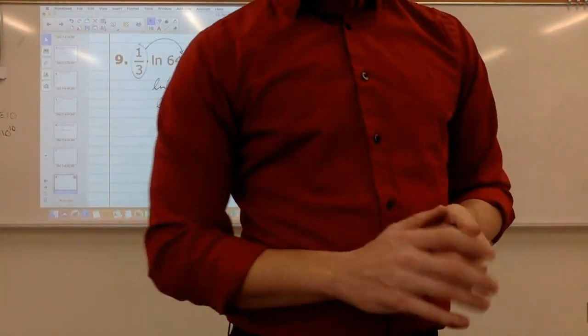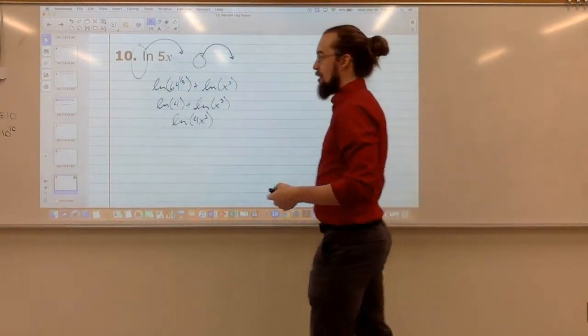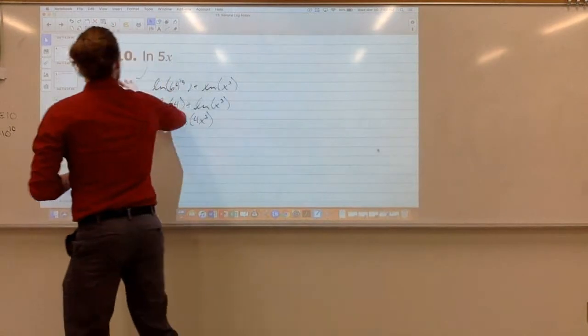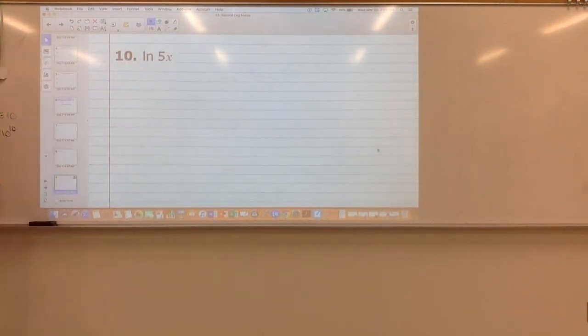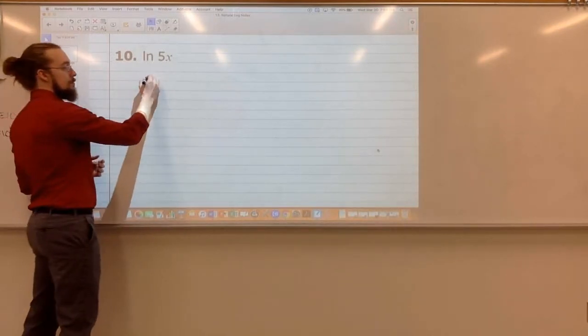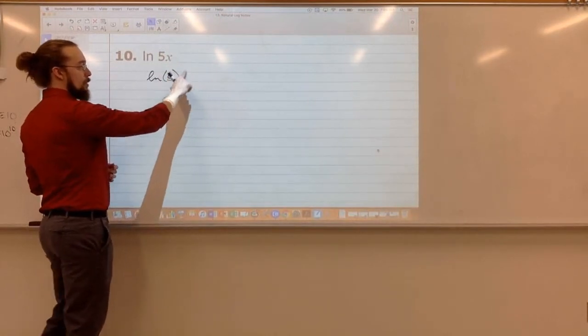Alright. Then, let's go the other way. Let's expand some natural logs. So, number 10 here, I've got the natural log of 5x. How could I expand that? ln base e to 5 and ln base e to x. What am I doing in between?